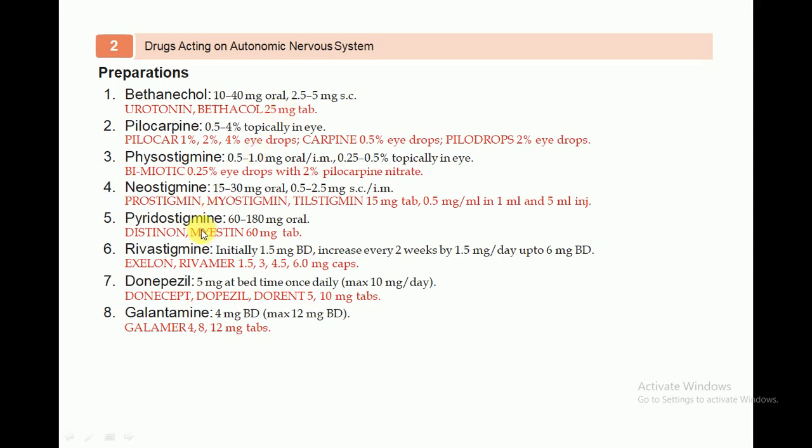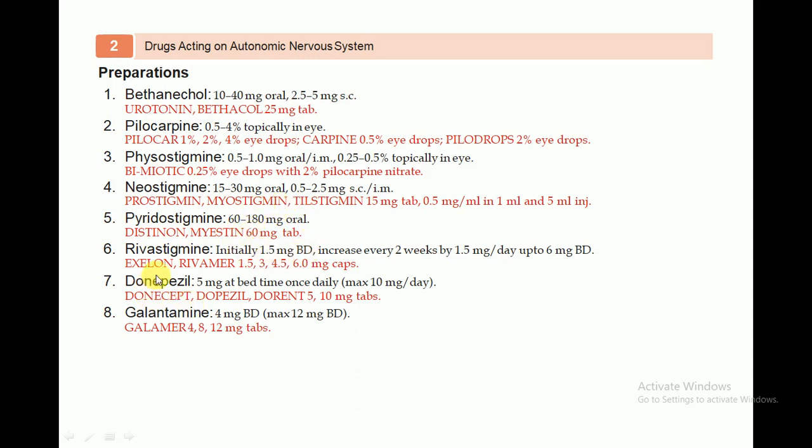The fifth one is pyridostigmine. Pyridostigmine is available at 60 to 180 milligram orally, and the brand names Distinon and Mestinon are also available orally at a dose of 60 milligram.